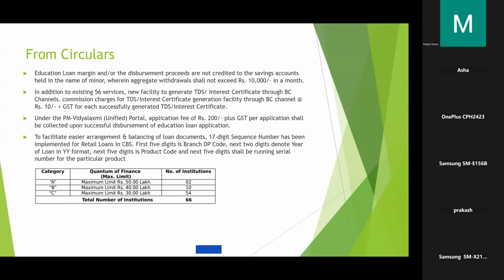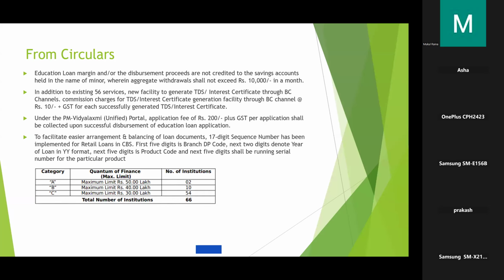See, education loans, in some cases we will be giving to minors, especially in the case of first year or second year, they will be minors, and in that case, the aggregate withdrawals shall not exceed 10,000 per month. This is a new guideline introduced by the bank from this financial year. In the case of general guideline, there was a guideline earlier also saying that aggregate withdrawals in the case of minor account should not exceed 10,000 in a month. Now, what happened is the bank has extended that to education loan borrowers as well.